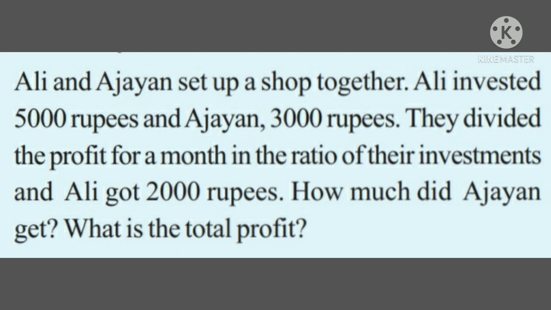Next question. Ali and Ajayan set up a shop together. Ali invested 5,000 rupees and Ajayan 3,000 rupees. They divided the profit for a month in the ratio of their investment. And Ali got 2,000 rupees. How much did Ajayan get? What is the total profit?